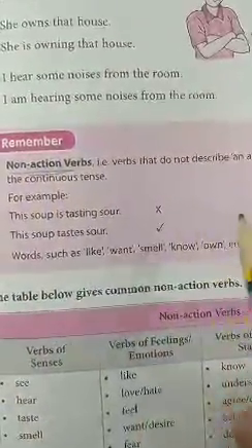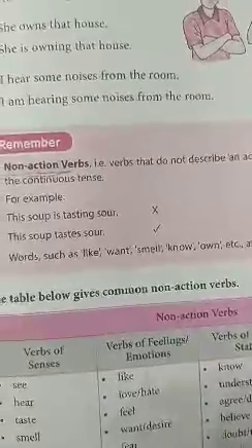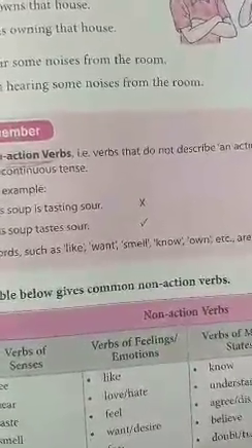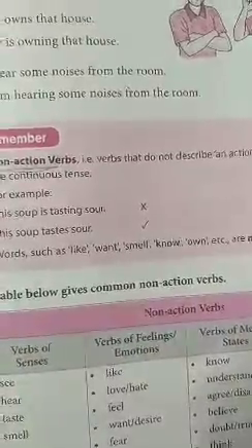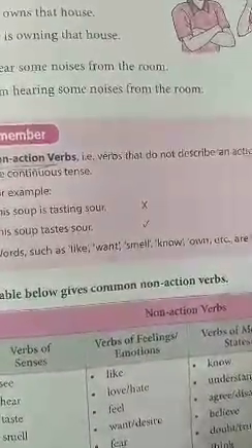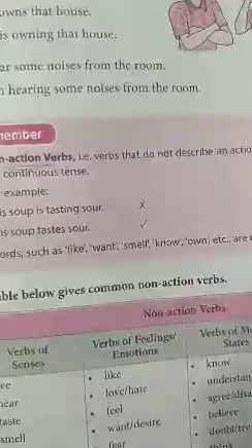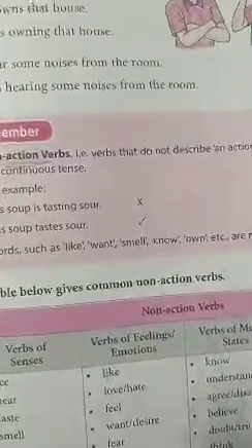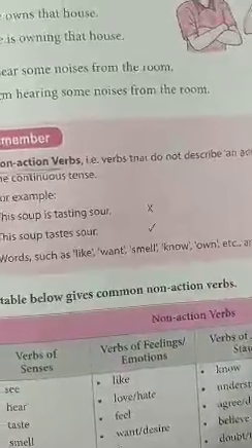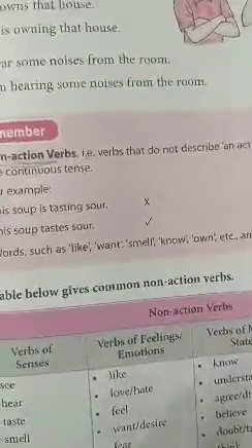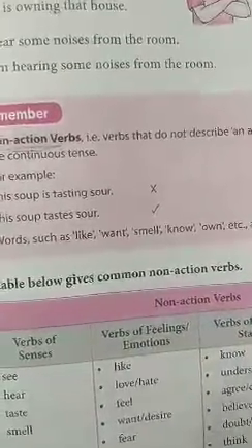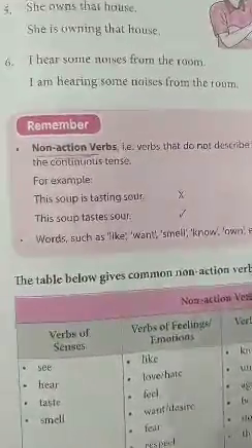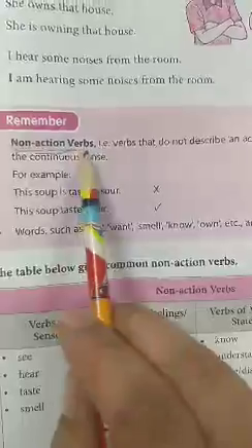Some non-action verbs are those which are verb actually, but they do not refers to any action. For example, he runs daily. Runs is a non-action verb. Running is talked about here, but he runs daily. Runs is not an action verb because right now he is not running. It is telling us कि वो रोज दौड़ता है, but right now he is not running, अभी नहीं दौड़ रहा है. So running is action verb and runs is a non-action verb. Okay, so we have non-action verbs here.